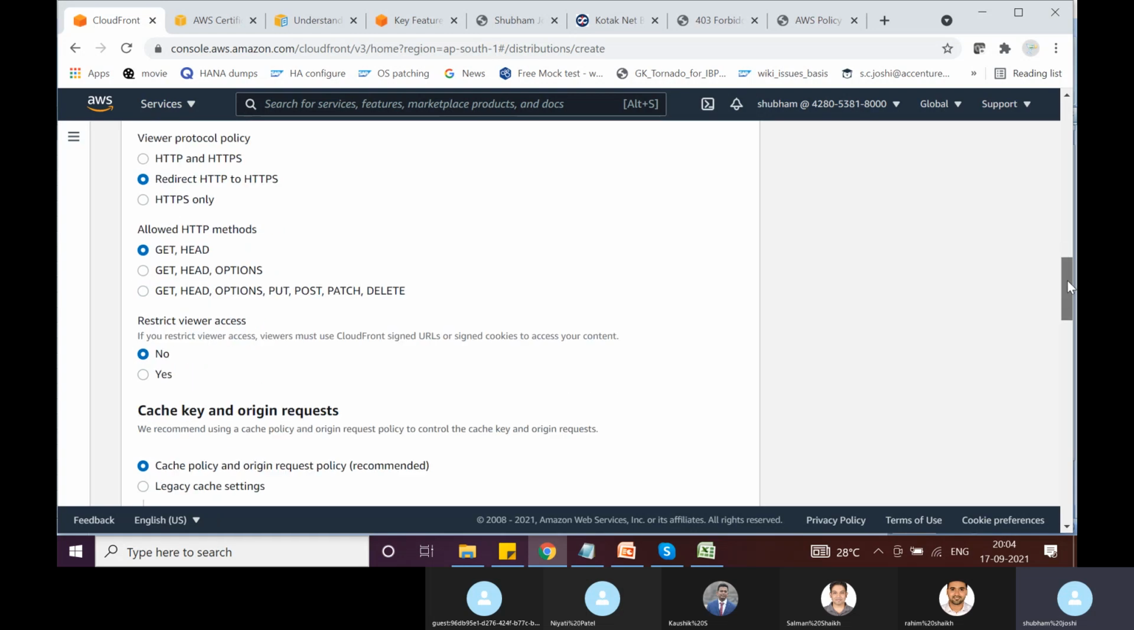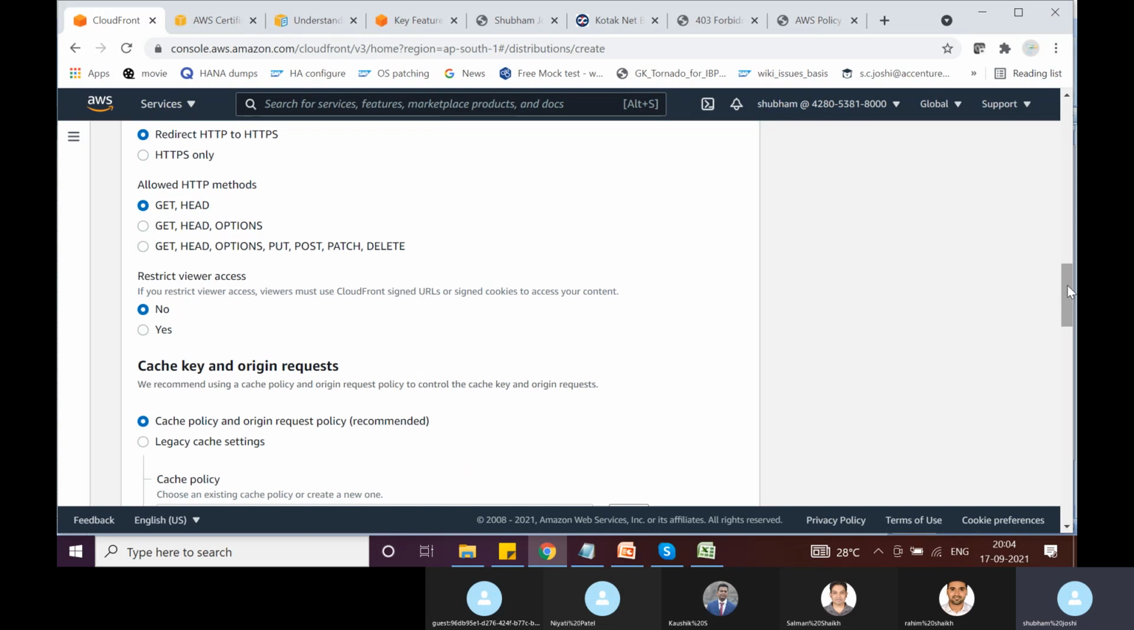Now coming to allowed HTTP methods. Whether you want to allow get or head method only, or you want to allow get, head or options method, or you want to allow get, head, options, put, patch, delete, options. HTTP protocol in itself is a big subject. If you try to study how HTTP protocol works, you'll get to know a ton of details about that.